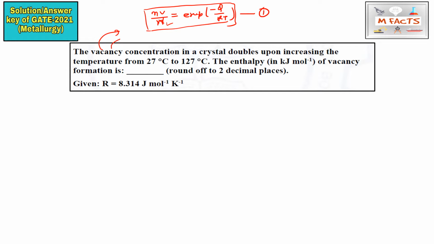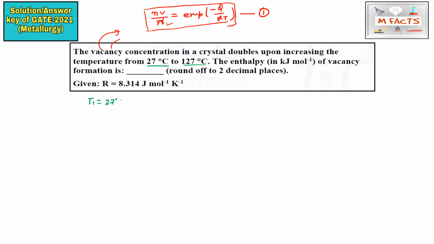Now we will do it one by one for both parts.